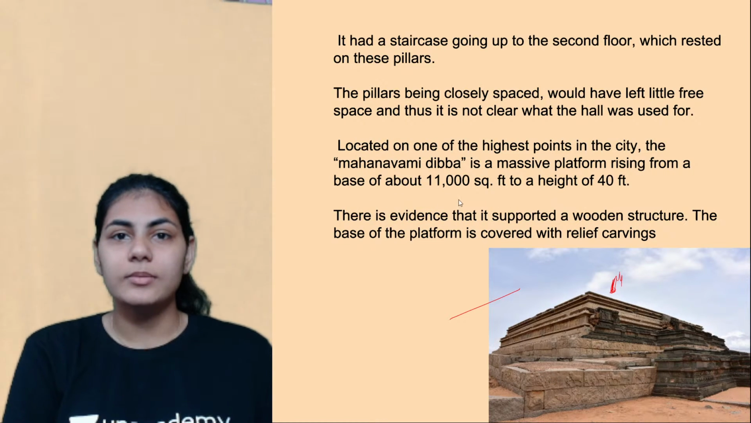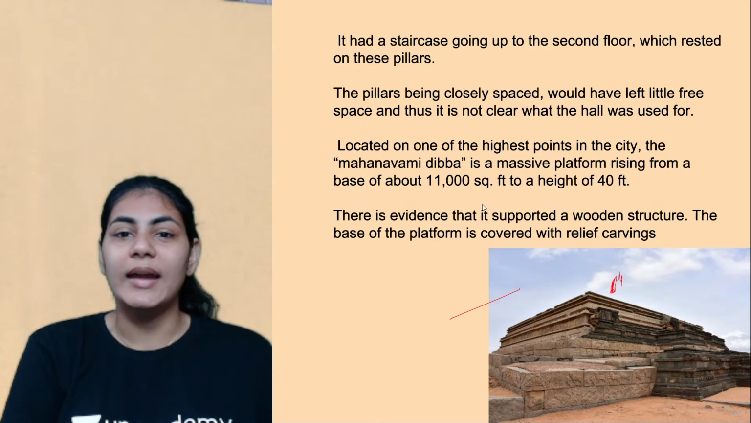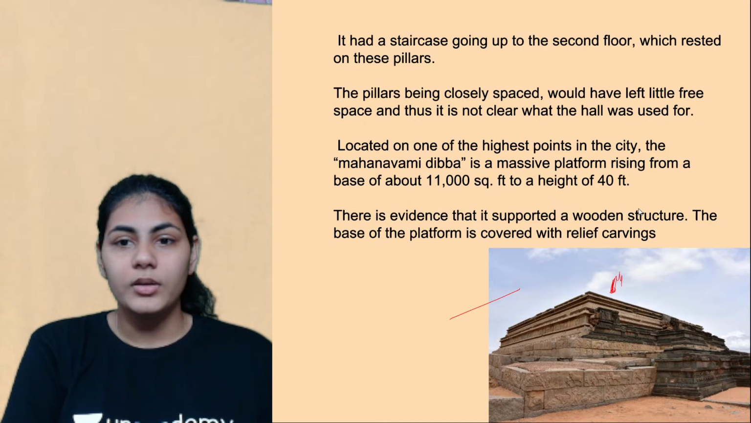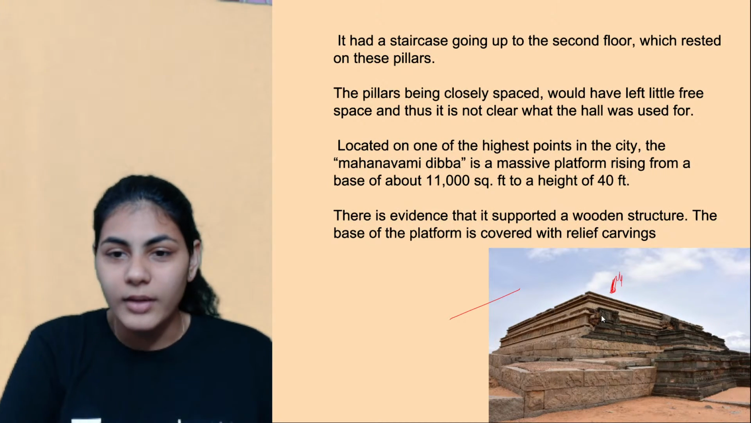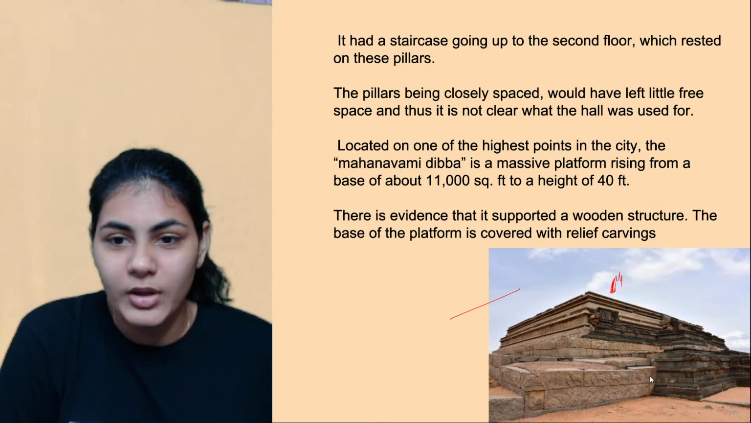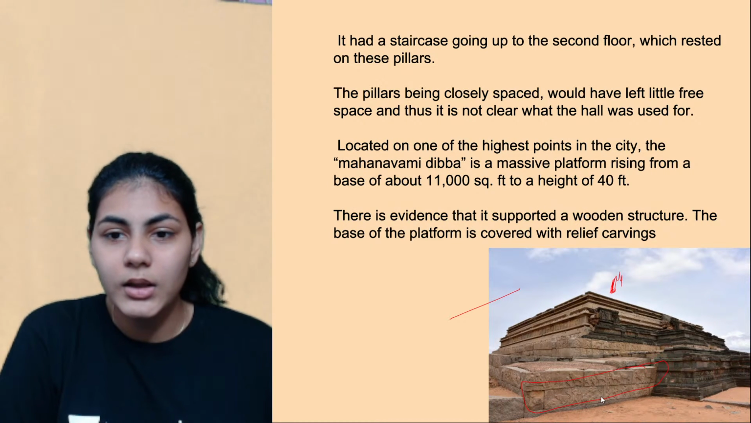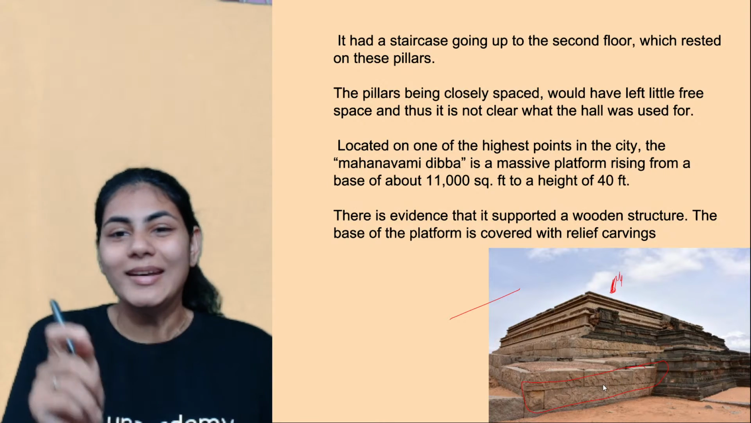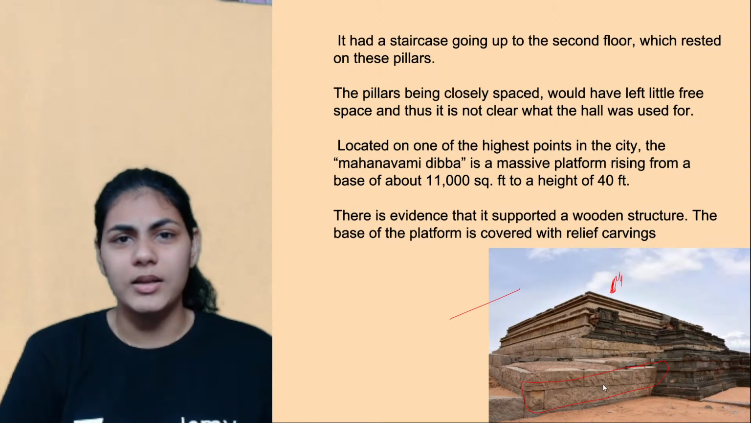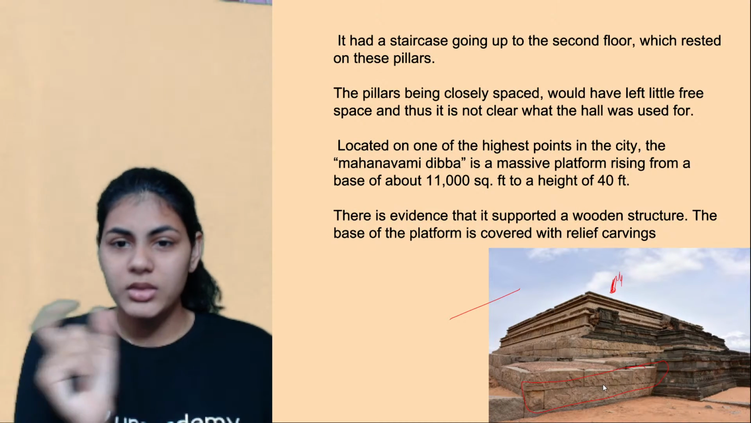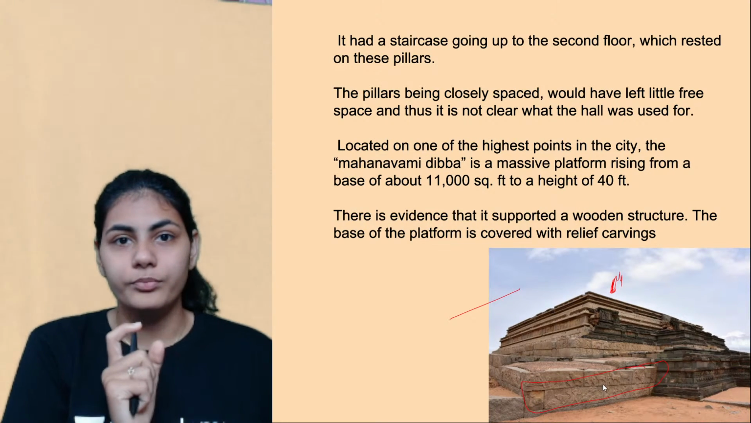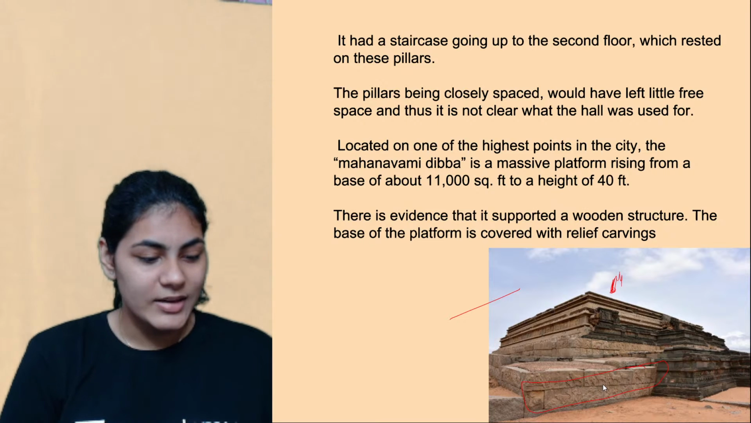And there is evidence found by the archaeologists that the Mahanavami Dibba is supported by a wooden structure. And the base of the platform is covered with relief carvings, as I was telling you, right? I'm not sure if you can see this bottom part, the place where I'm marking with red color. If you look at them clearly, you will find all these carvings, sculptures of animals and birds on the lower portion of the platform, right? That again is the significance.